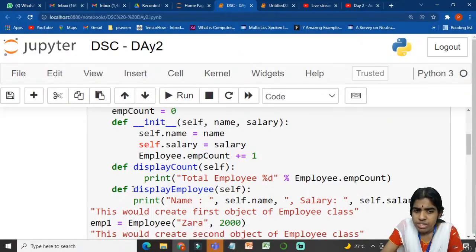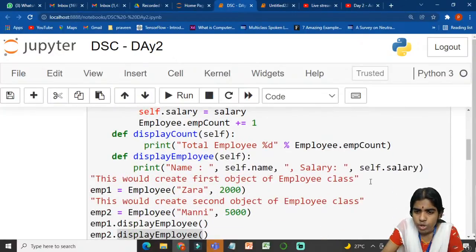Then I define one more function using def, called display employee. Self denotes an instance of my class, self.name denotes the name of my employee, and self.salary denotes how much he is earning. I am printing the name and the salary of my employee.